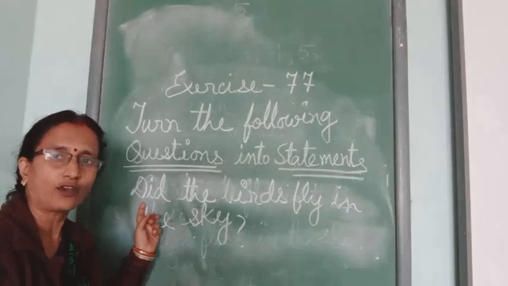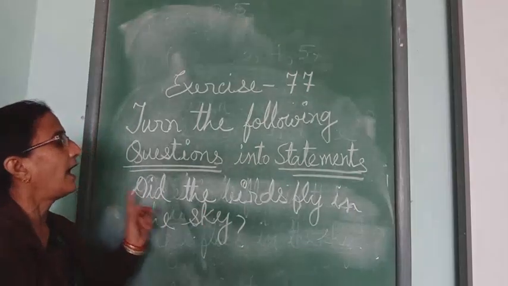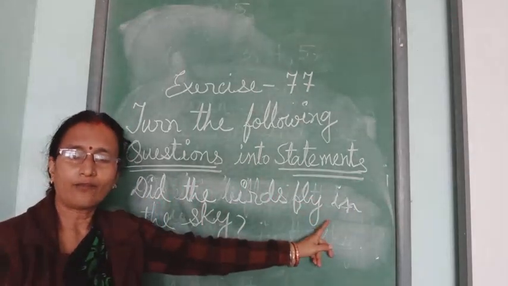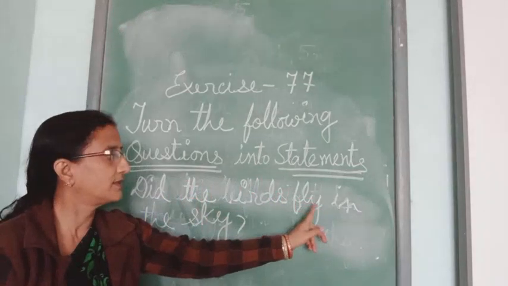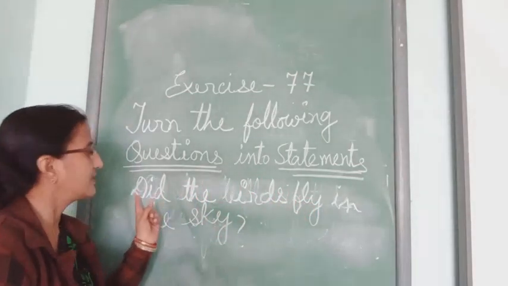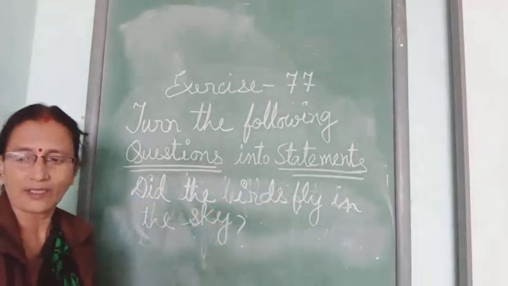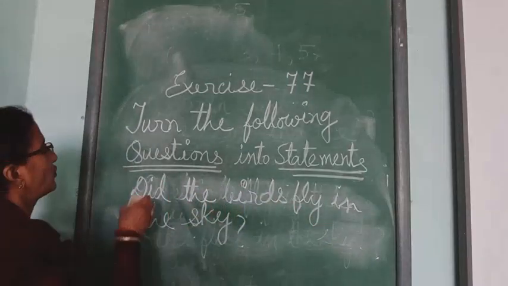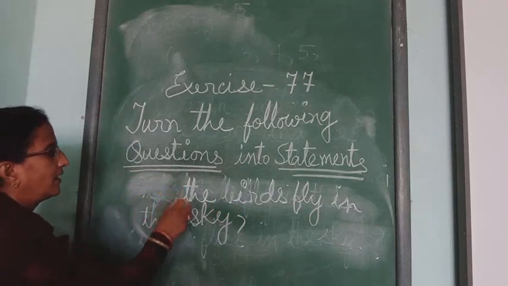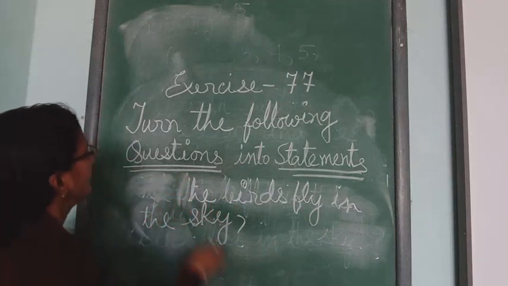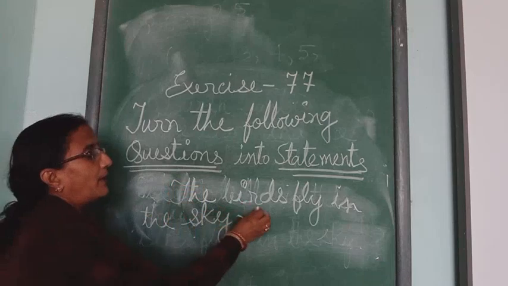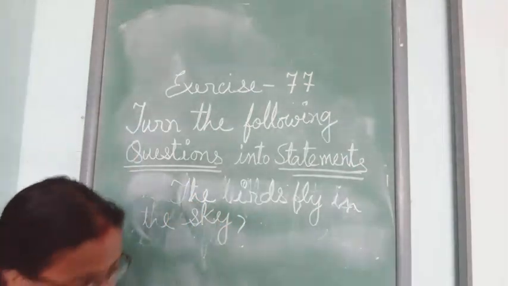So what will you do? You will omit did and you will change fly into flew, because this is the present form and because there is did, you have to change the sentence into past tense. So you remove did and you write the birds flew.